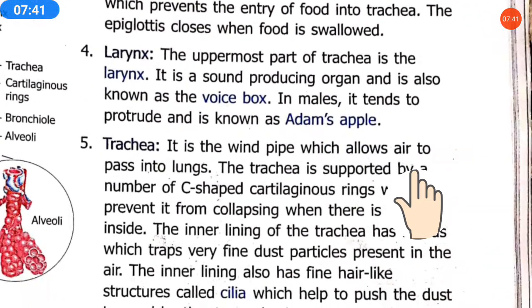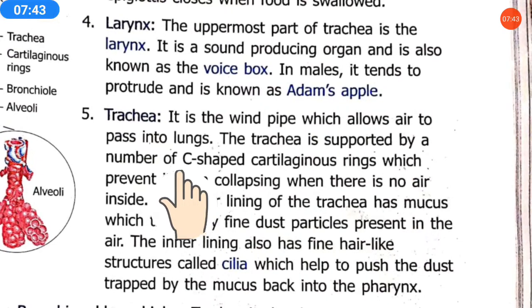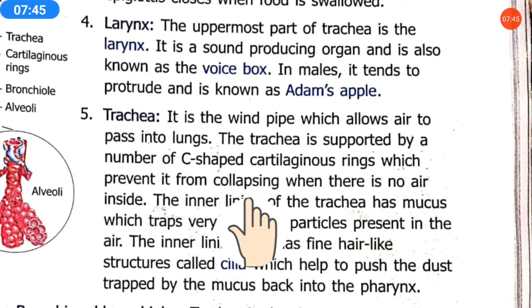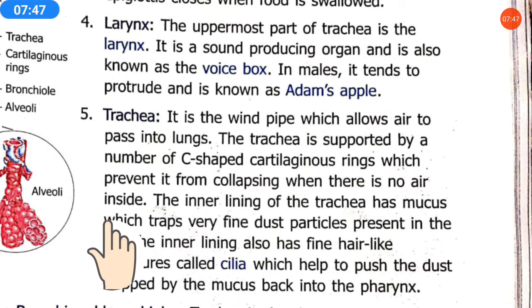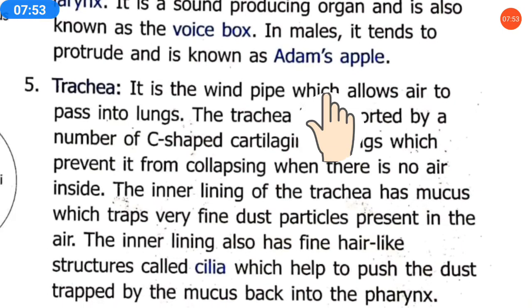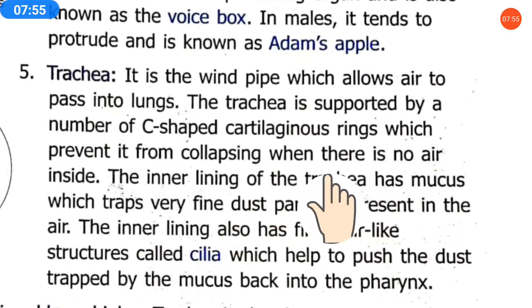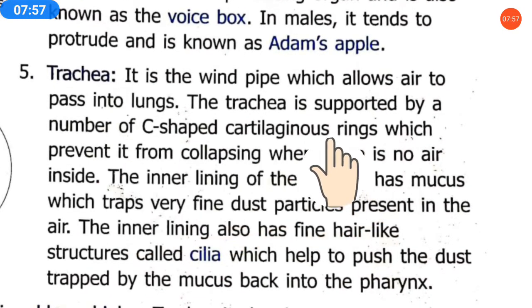Okay. So this is supported by cartilaginous rings which prevent it from collapsing when there is no air inside. See, when there is no air in our body, the body can collapse. So to prevent it, these rings are preventing it.